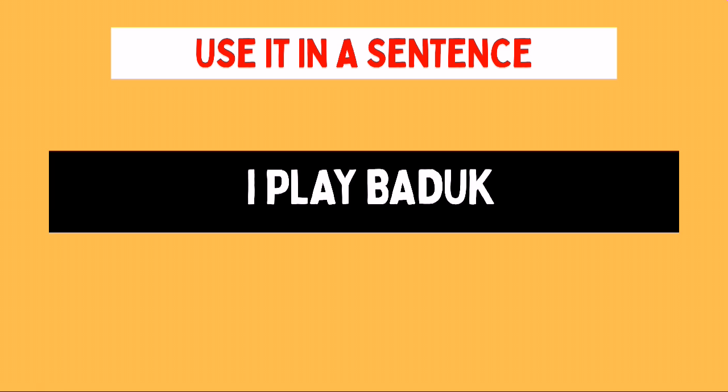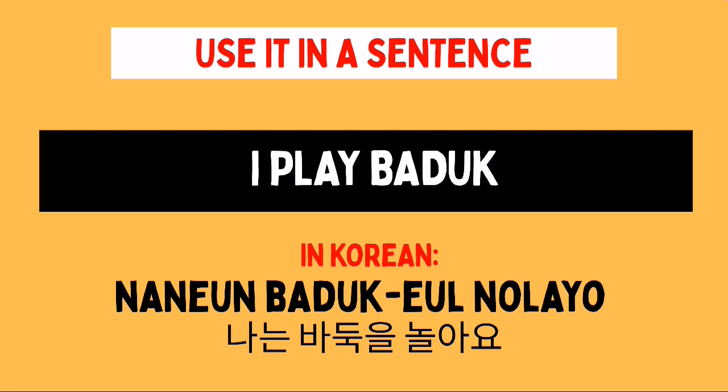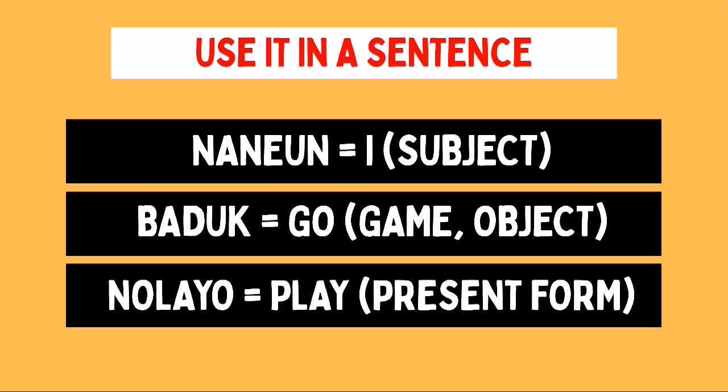Now that we have an idea about the meaning of the word nolda, let's try to look into this example sentence. It says, I play badak. The Korean translation of this sentence is, 나는 바닥을 놀라요. Again, 나는 바닥을 놀라요. The first part of the sentence is 나는, which is the subject. We already know that na means I, and nun is just a subject particle. So, the whole word 나는 means I, and it serves as the subject of the sentence.